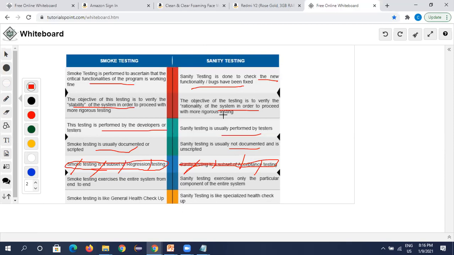There may be different meanings, different people explain in different ways, but it's fine. Smoke test is an end-to-end exercise of the entire system, whereas sanity test is for a particular component of the system. We test only a particular component in sanity test, whereas in smoke test we do the entire testing.